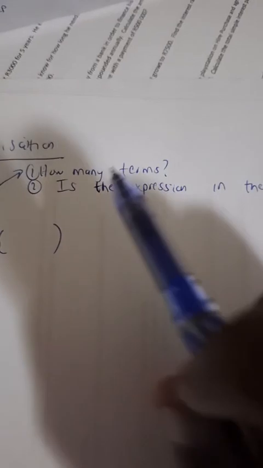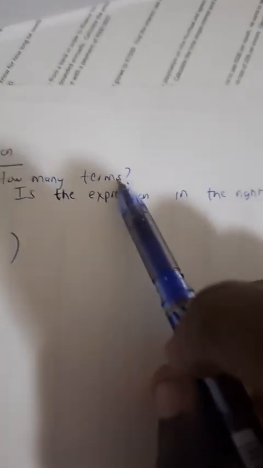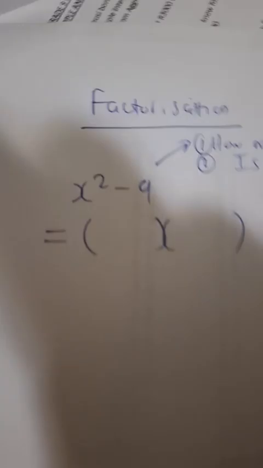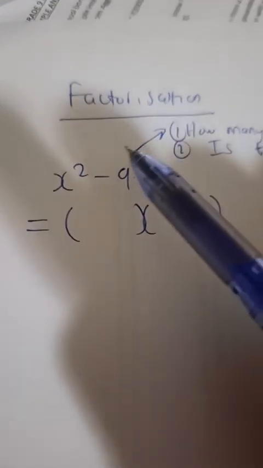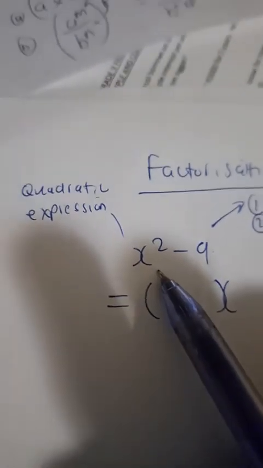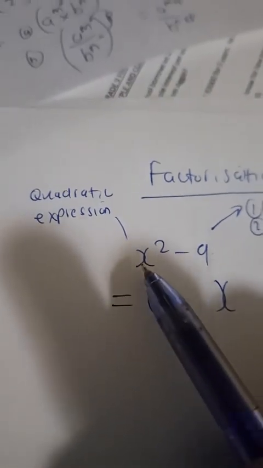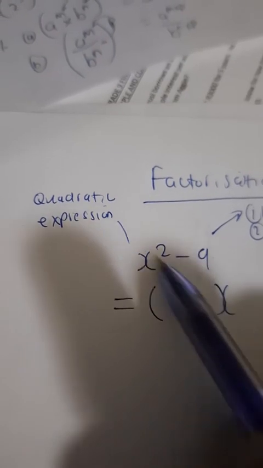So after you ask how many terms there are, you need to ask yourself, is the expression in the right order? By that, guys, I simply mean, if you're looking at the expression, this expression is called a quadratic expression. I know this is called a quadratic expression because its variable has the exponent 2.